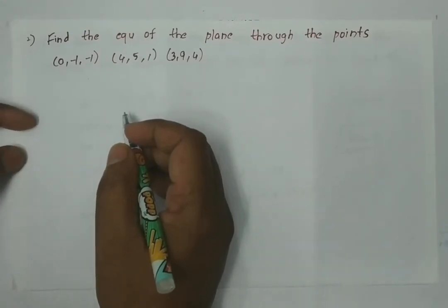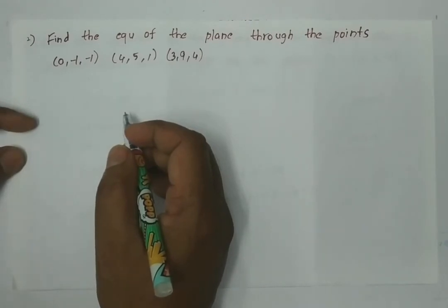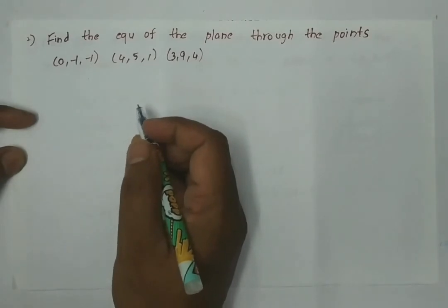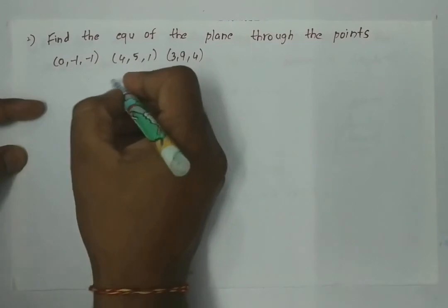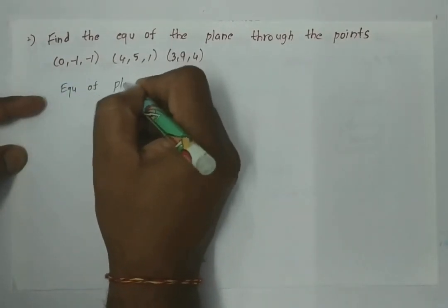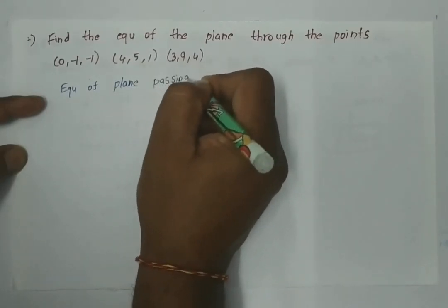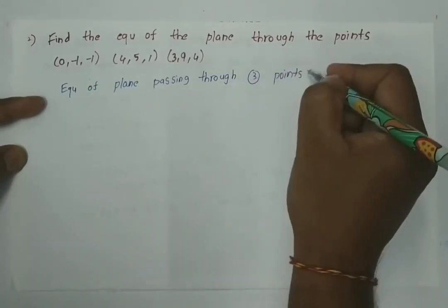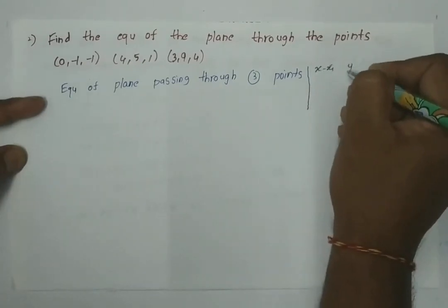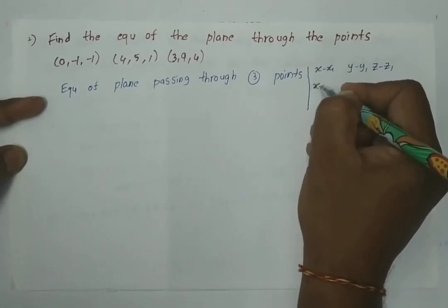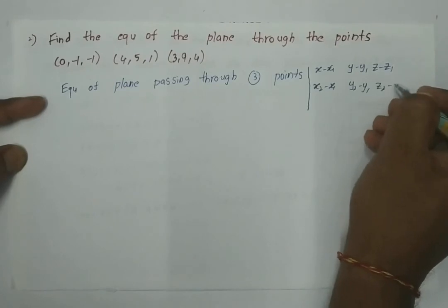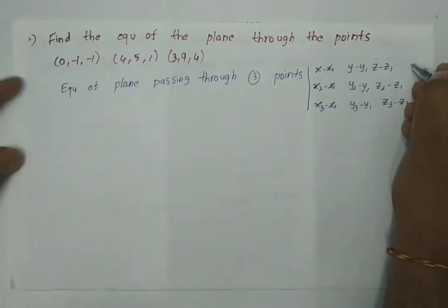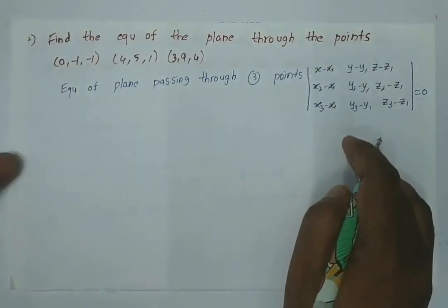Already we know the formula for finding the equation of the plane passing through 3 points. The equation of the plane passing through the three points x1, y1, z1, x2, y2, z2, x3, y3, z3 is given by the determinant of x minus x1, y minus y1, z minus z1, x2 minus x1, y2 minus y1, z2 minus z1, x3 minus x1, y3 minus y1, z3 minus z1. Already we know this formula.